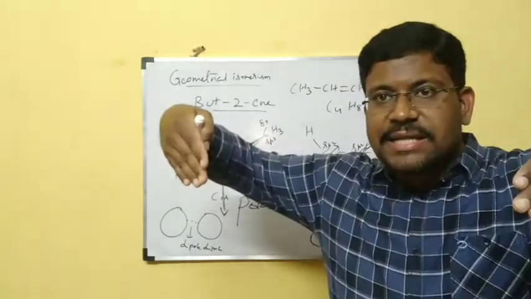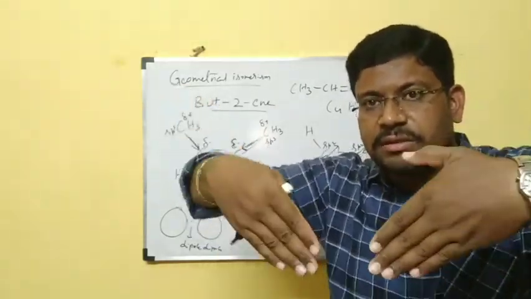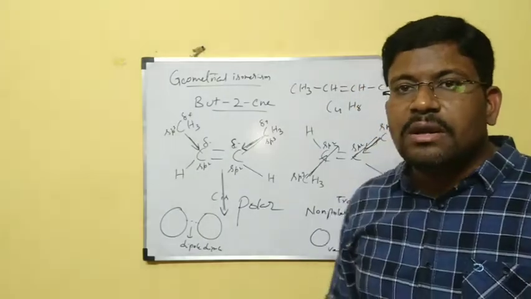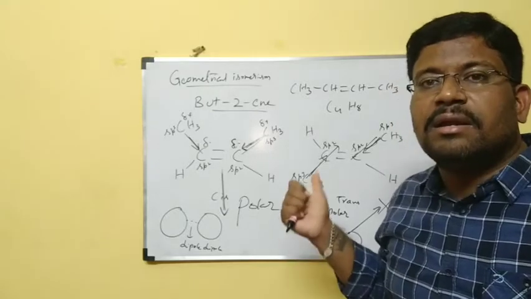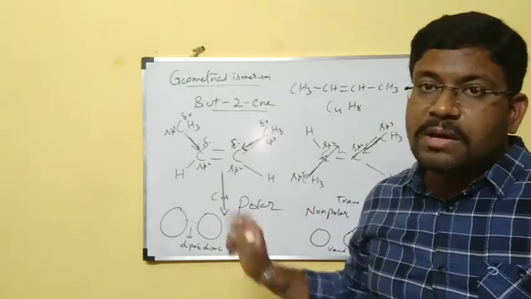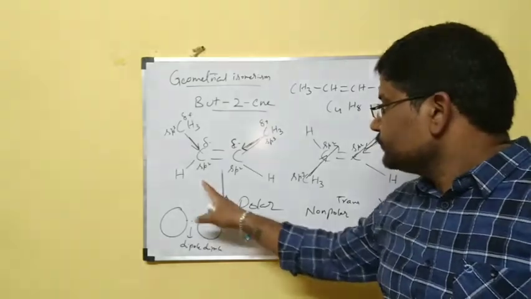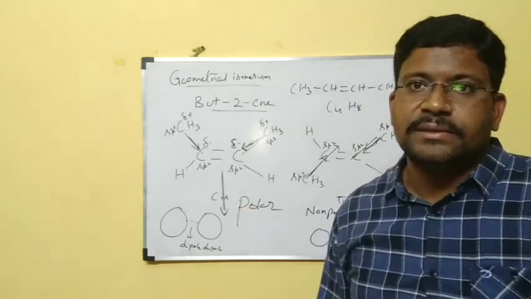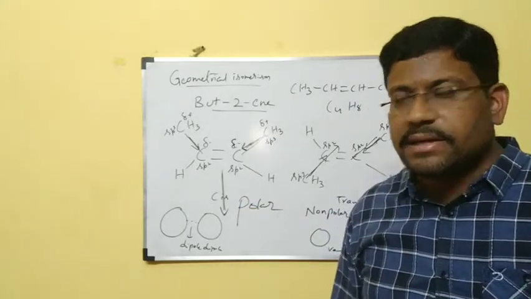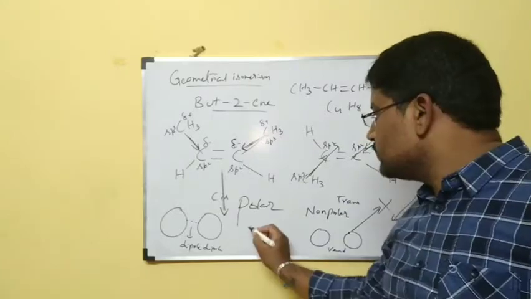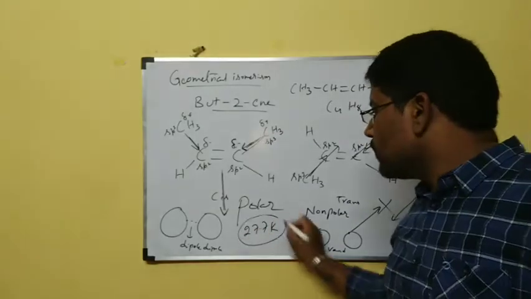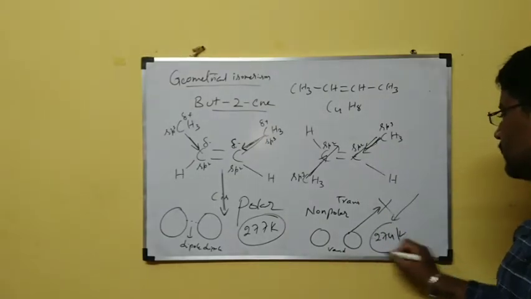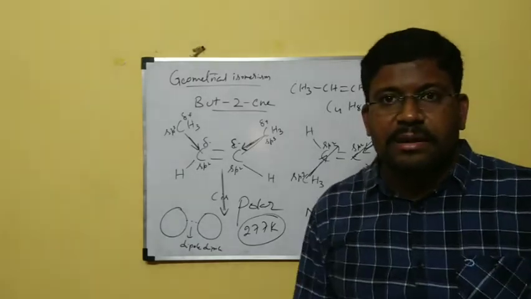Here, these two are not exactly opposite in this inclined position. Then the resultant will be downward. When the resultant is not cancelled, that is a polar molecule. When the resultant is cancelled, that is called a non-polar molecule. In polar molecules, boiling points are high when compared to non-polar molecules' boiling points. That's why the cis isomer has a boiling point of 277 Kelvin. The trans isomer has a boiling point of 274 Kelvin. That is the explanation. I hope you are clear now.